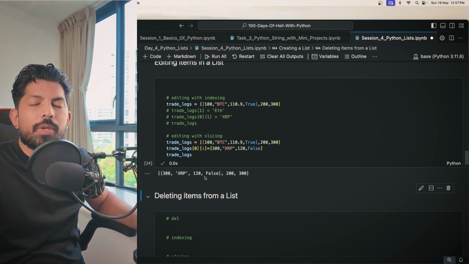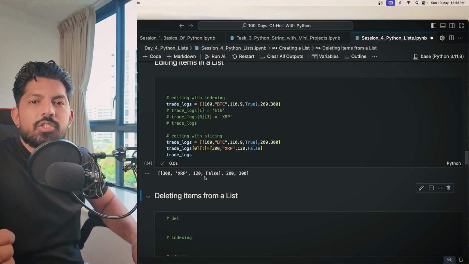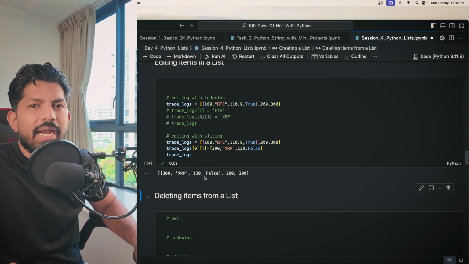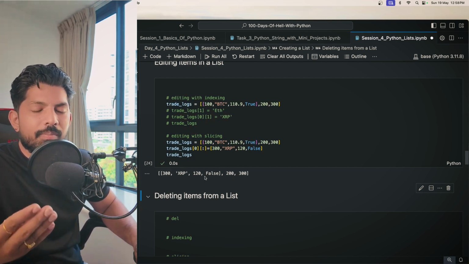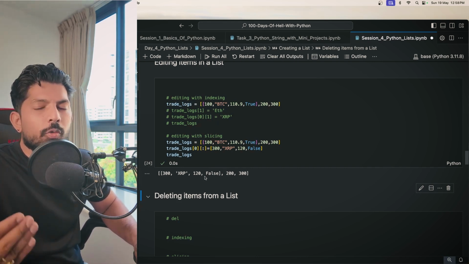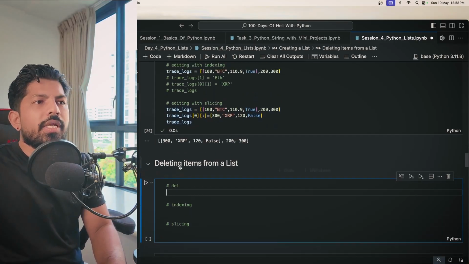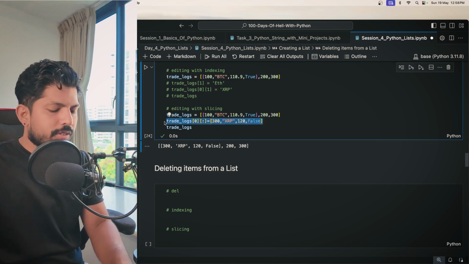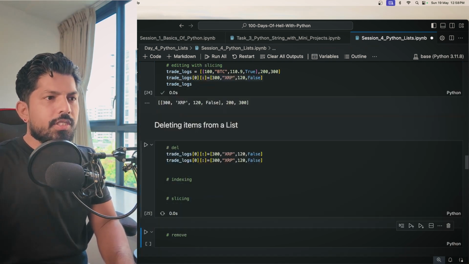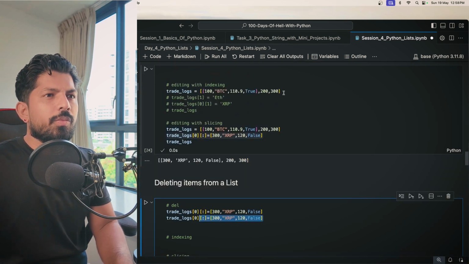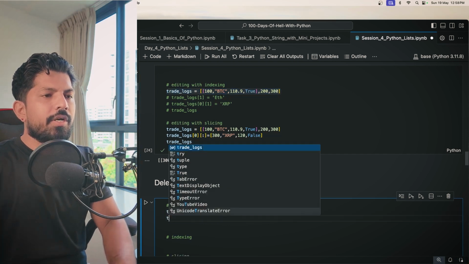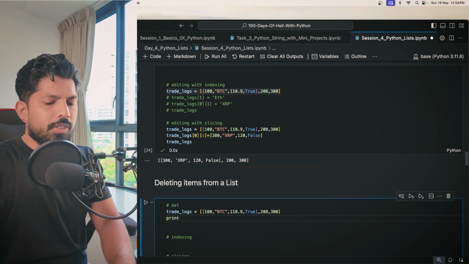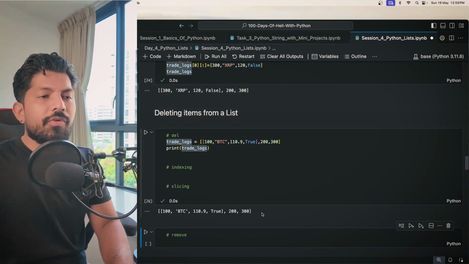Then we have the next topic, which is deleting items from a list. Here we know that we can delete the items from a list because lists are mutable, whereas strings are immutable. We cannot make changes in the strings. But as we know that lists are very flexible, so we can edit any item on the list. If I want to delete a list, first I'll print the list. Let me copy this one. So let's say I have this list and I'll print it first. So print trade logs. Here we get the whole list.